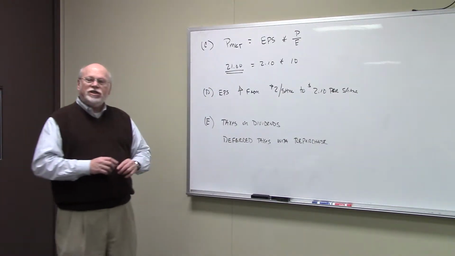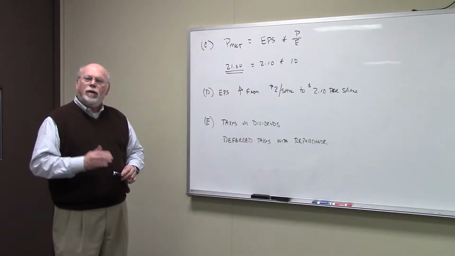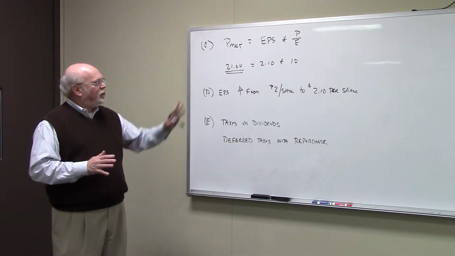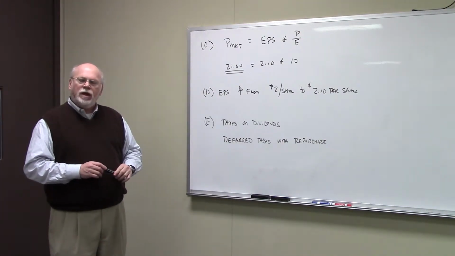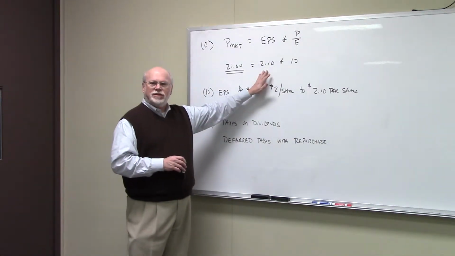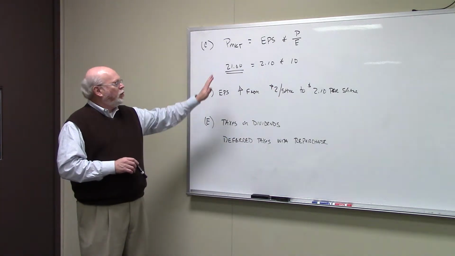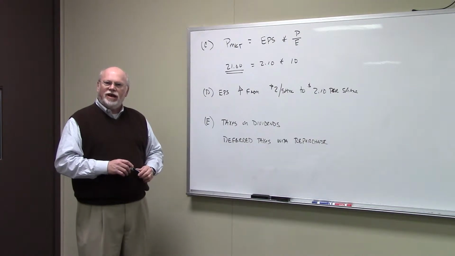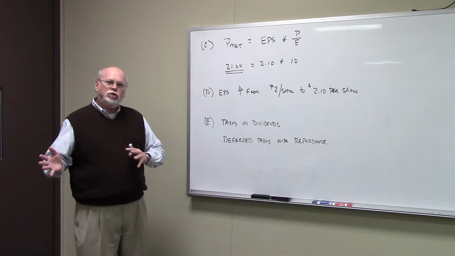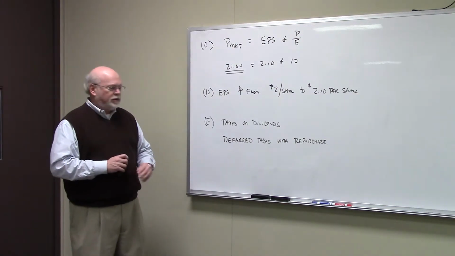The price of the stock in the market is the earnings per share of a company multiplied by the firm's PE ratio. And they told us in the book that the firm's PE ratio was 10. So if we take the new earnings per share that we estimate to be $2.10, multiply that by the PE ratio in the market now, we would estimate that the new price of the stock in the market would be $21 a share. So the shareholders would see the price of their stock go up because of the repurchase.